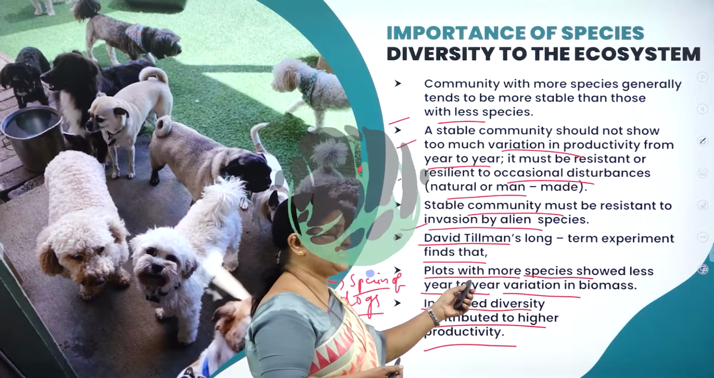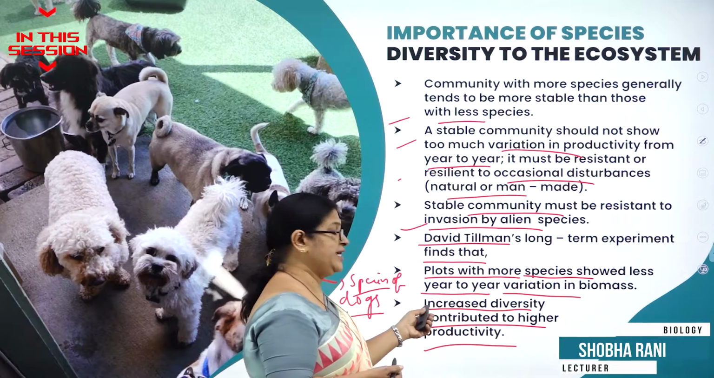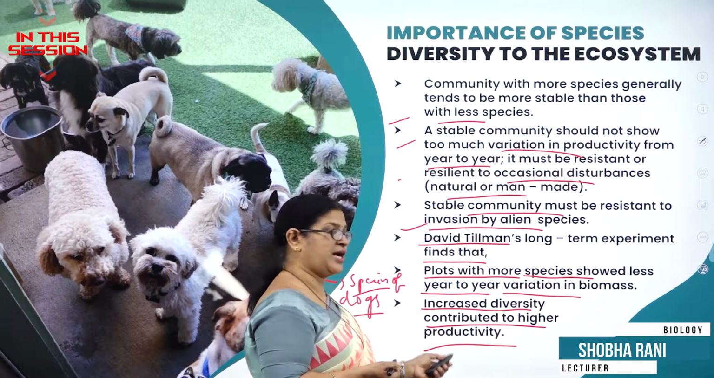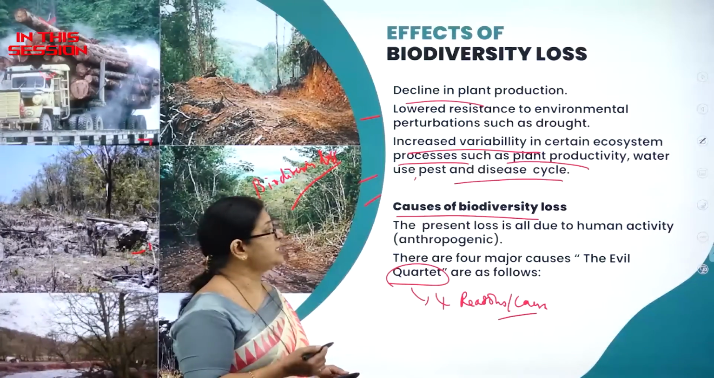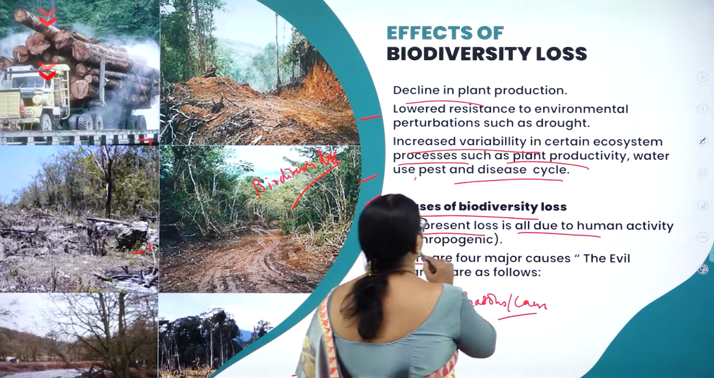Plots with more species showed less year-to-year variation in biomass. Then increased diversity contributed to higher productivity. What are the causes of biodiversity loss? The present loss is all due to human activity.